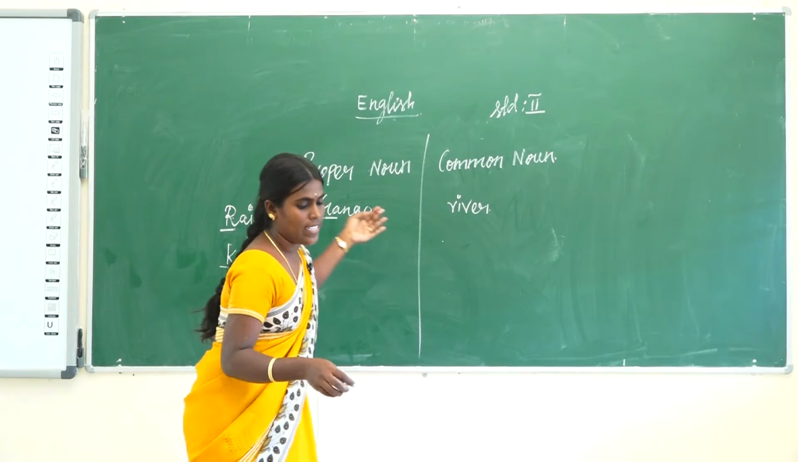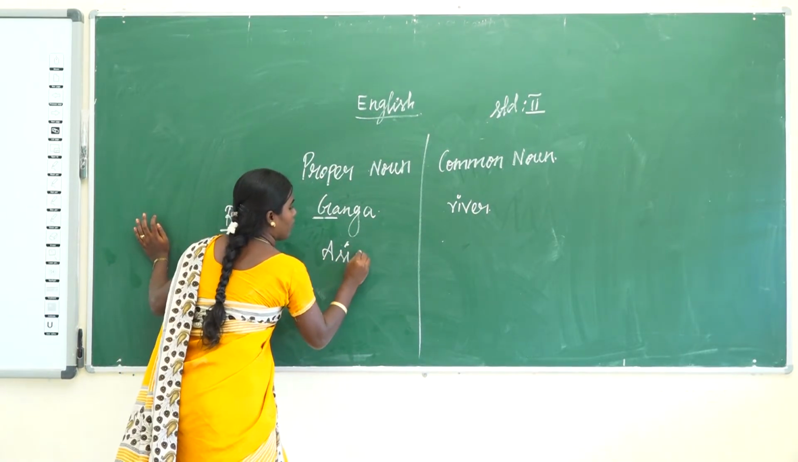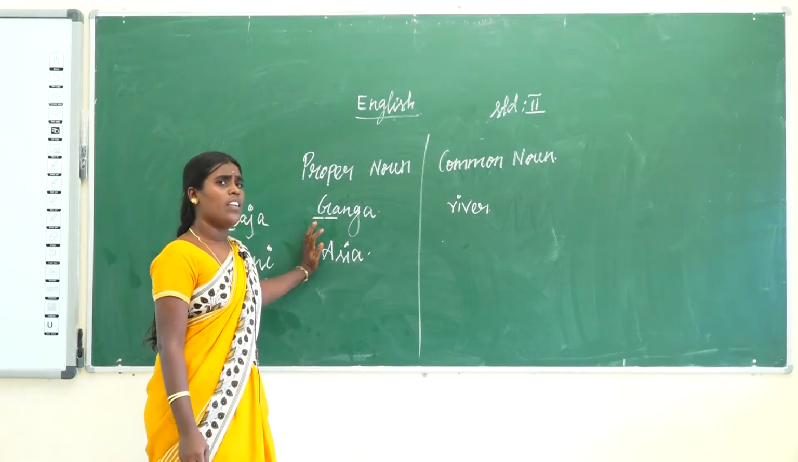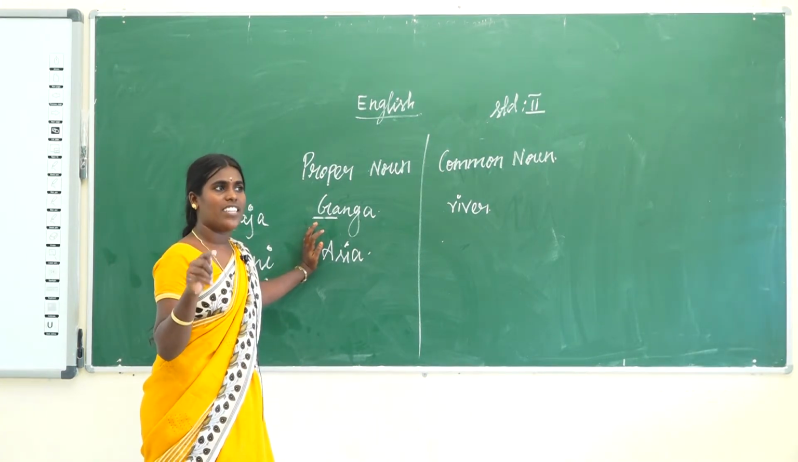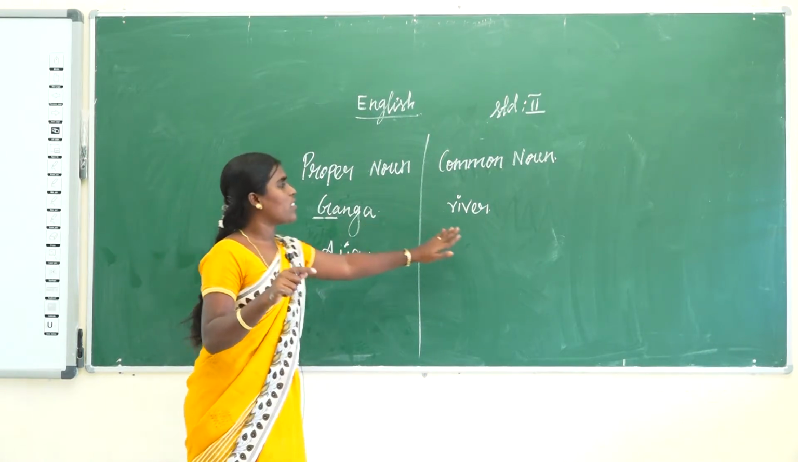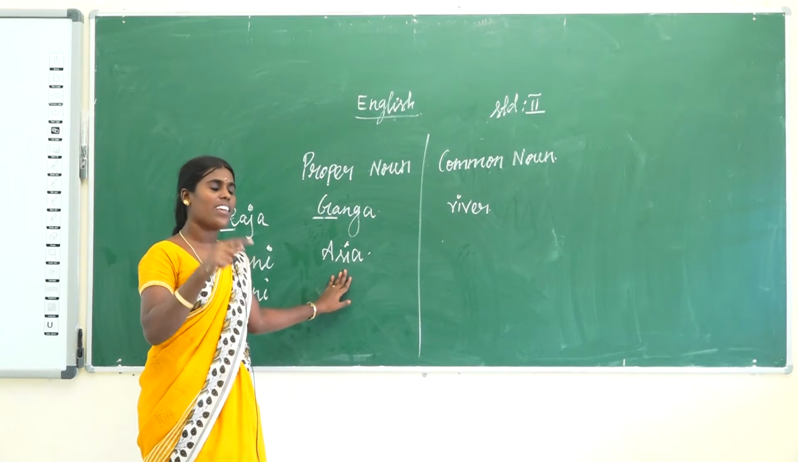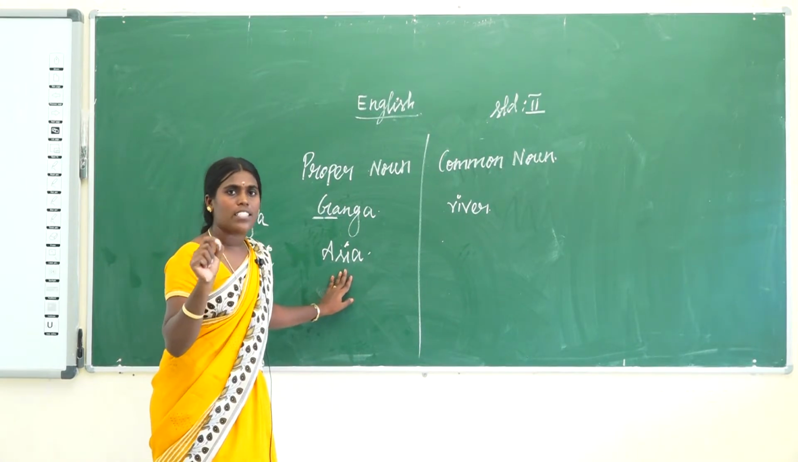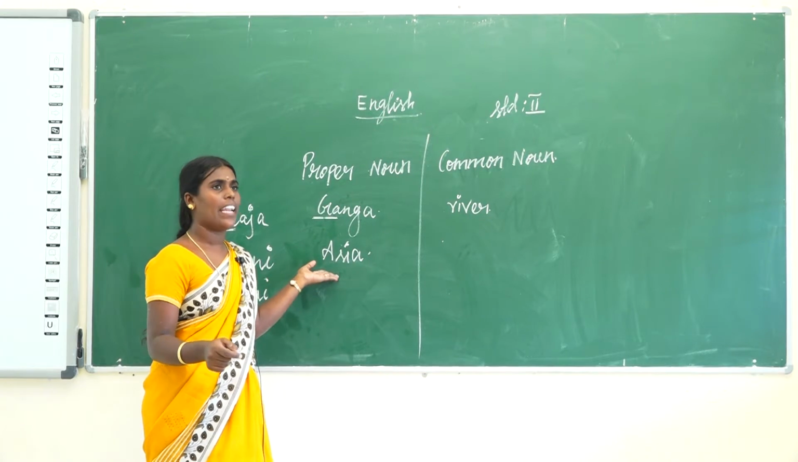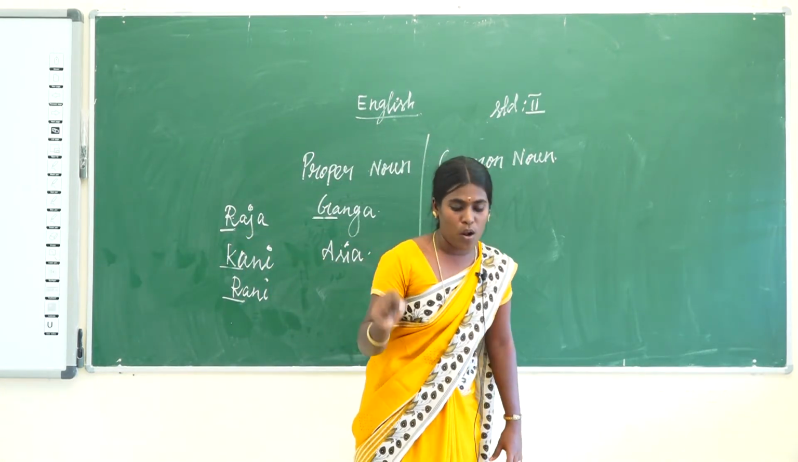The next one is Africa. The Asia. Asia is one of the seven continents. Continent is called a common noun. But when you say specifically Asia, what is that called? Proper noun.